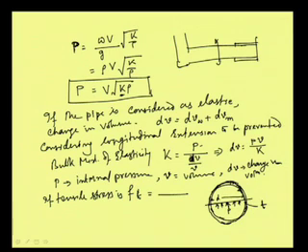So, total force will be equal to P into D. In fact, let us consider unit length of the pipe, and suppose this length is 1, then P into this D into 1 will become the total force.